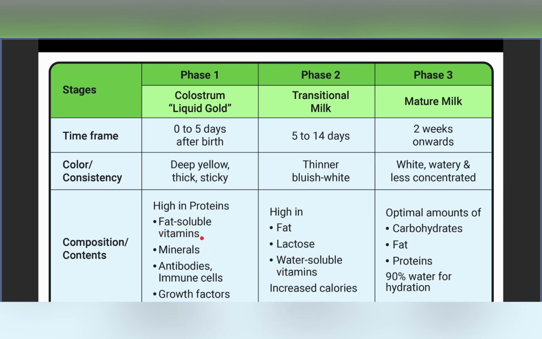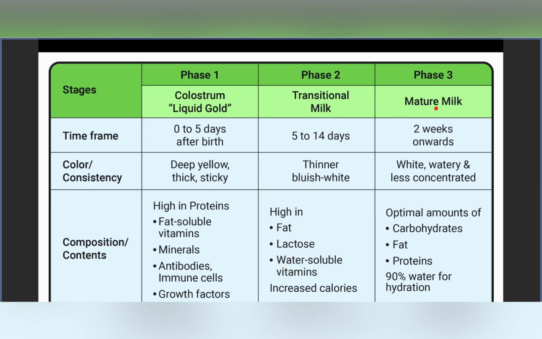Colostrum had fat soluble vitamins like vitamin A, D, E, K, for example vitamin D and vitamin K, which are very much important for the newborns. Then come the water soluble vitamins in transitional milk, for example vitamins B and vitamin C. These are there in our transitional milk, and the transitional milk also has an increased level of calories.